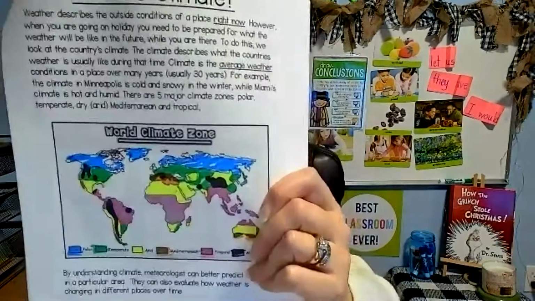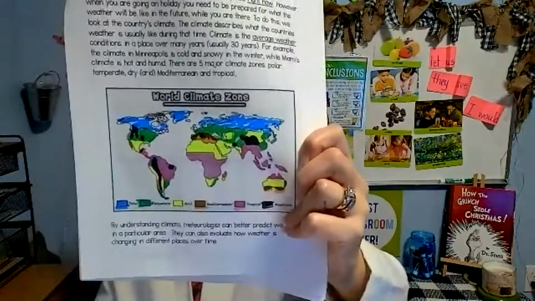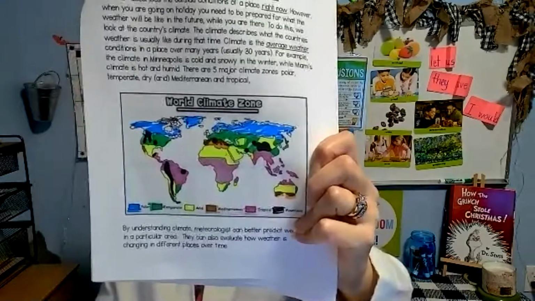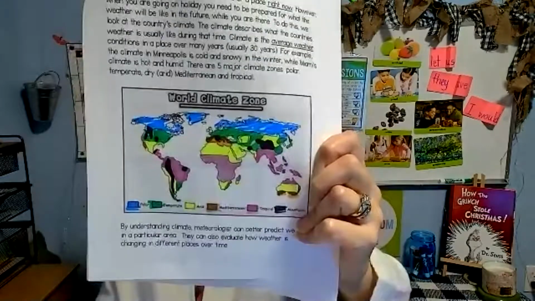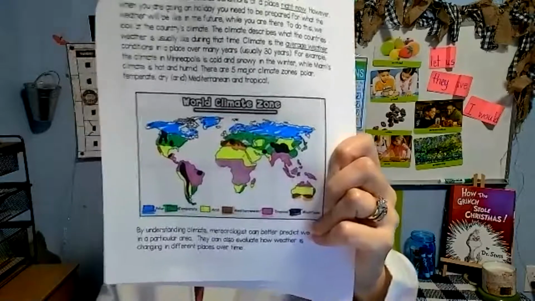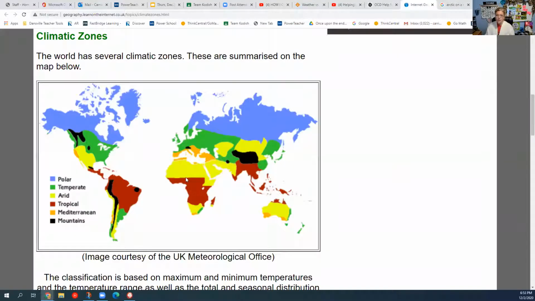There are 5 major climate zones, and this is where I colored this, and I'm thinking you could color this as well. Now I did it kind of quick and with marker, so the colors would be brighter if you did it. But let me show you, and I'm adding this to the video so that you can pause the video and color yours as well. So let me share my screen. So this is what I got that from, because this didn't color copy, of course.